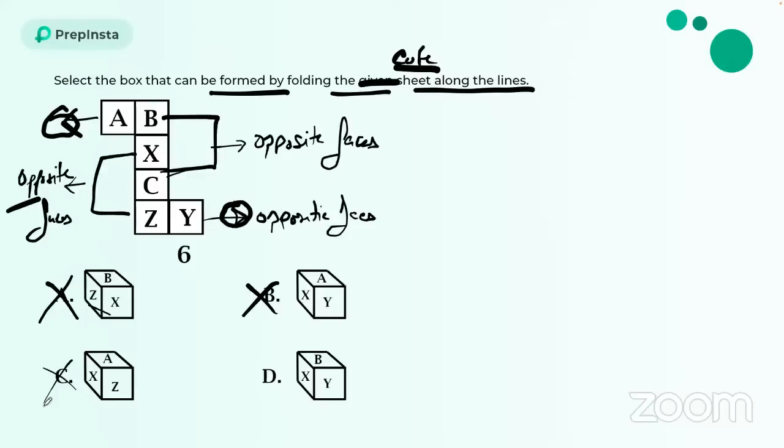So this is again wrong, because X and Z are opposite faces. So I'm only left with X, B and Y. They can be adjacent, because X and B are adjacent and Y is also adjacent. They are not on opposite faces. So only option D is left, guys. This is the elimination approach: eliminating the wrong options and getting the right answer shortly. I hope this is pretty clear. Let's move to the next question now.